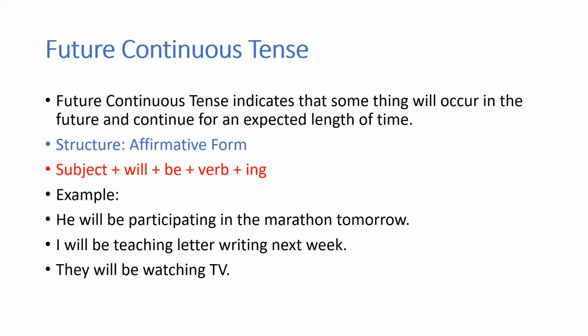Then I will be teaching letter writing next week. So once again, I is the subject, will the verb there, be, and then teach is the base form of the verb. To that, I'm adding ing. So I will be teaching letter writing next week. Again, future time, next week. Then the next one, they will be watching TV. You have not specified any time, or you can also say they will be watching TV at 8 o'clock, or they will be watching TV tomorrow. All right. So this is how you will be using the future continuous tense.